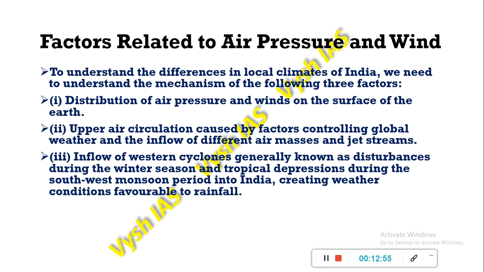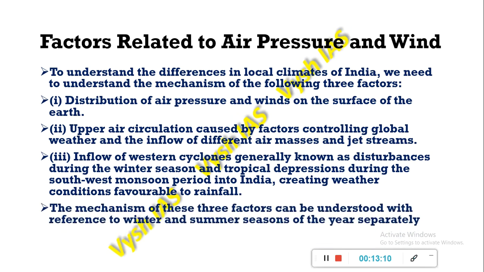Also, the inflow of western cyclones, which are generally known as disturbances, during the winter season, and the tropical depressions during the southwest monsoon period, creates weather conditions which are favorable for rainfall. This can be understood with the example of the winter and the summer season.